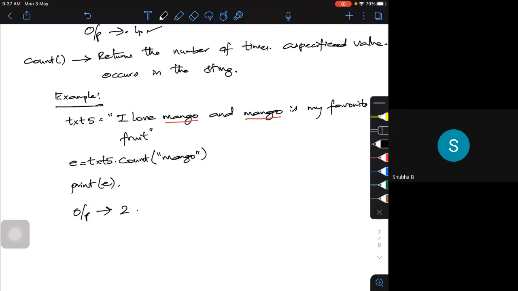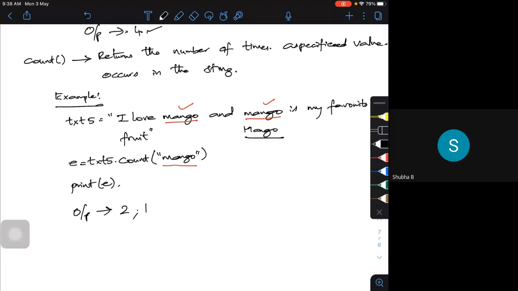Now suppose I try to make one of these case sensitive. Look at this: mango, all are lowercase. It will search for all lowercase, and here also all are lowercase. If I make one of them capital instead of small, the output will change to 1, because it's only searching for exactly what you have given.